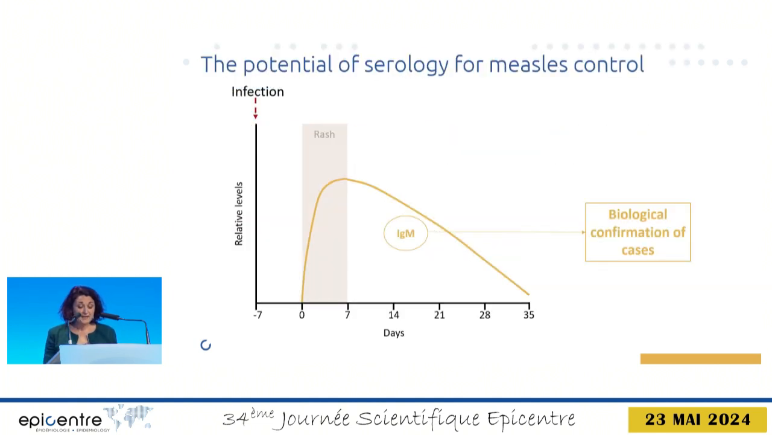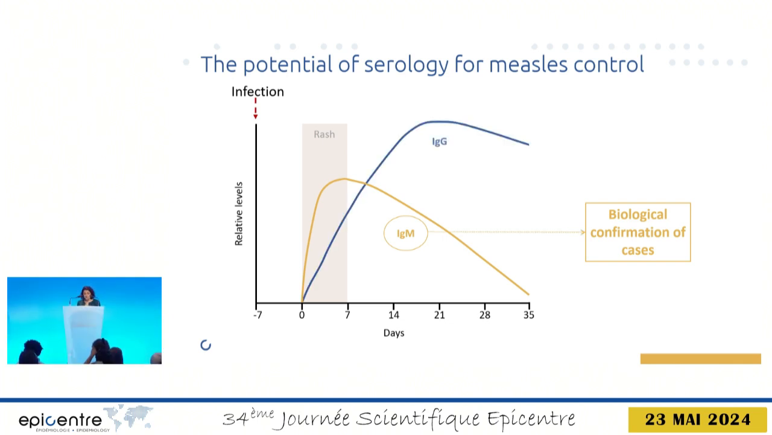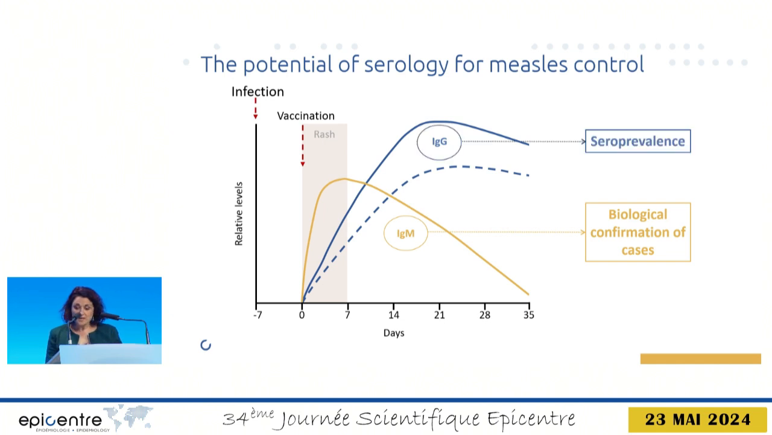If we want to biologically confirm cases of measles, the serology assays are based on IgM detection that increase shortly after the onset of symptoms. IgG antibodies gradually increase and become detectable for several years after infection. And IgG are also the antibodies that increase after vaccination. So IgG detection is used to estimate seroprevalence, either after natural measles infection or vaccination. For us, serology assays present the same challenges, regardless of the type of antibodies they detect.